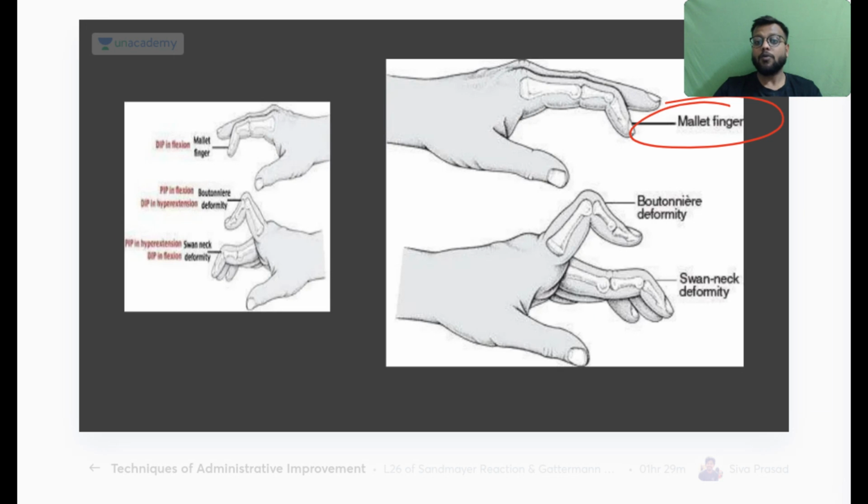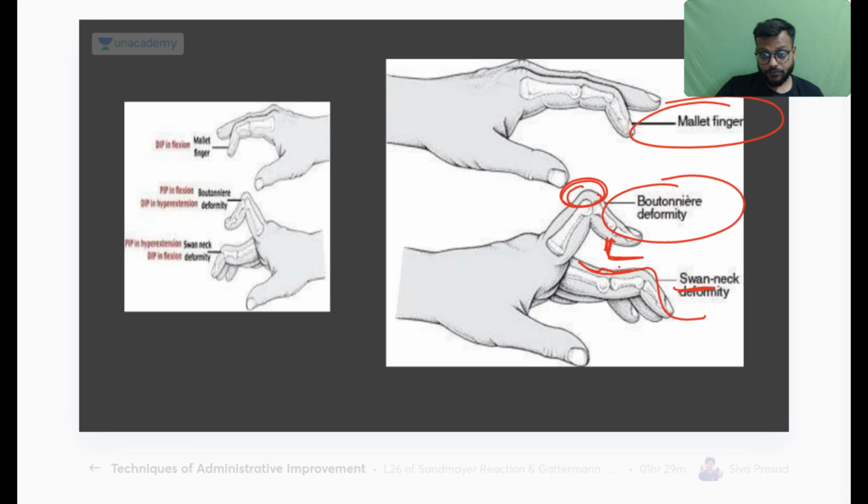Mallet finger we have discussed. Now Boutonniere deformity. So in Boutonniere deformity, there will be flexion at the PIP and there will be hyperextension in the DIP like this. Okay, and in swan neck deformity there will be an S shape. Swan, that is S, remember it, so the finger will be in the S shape.